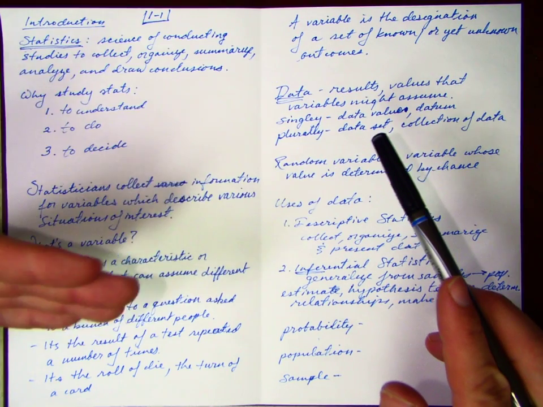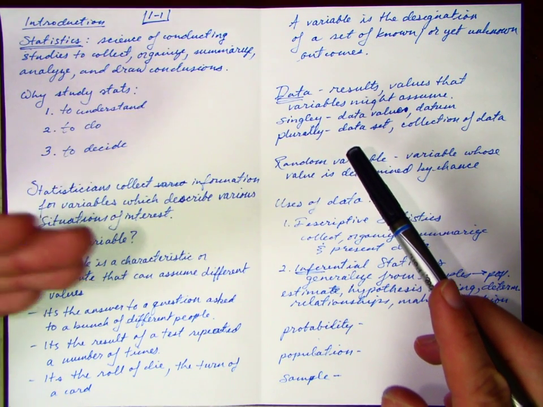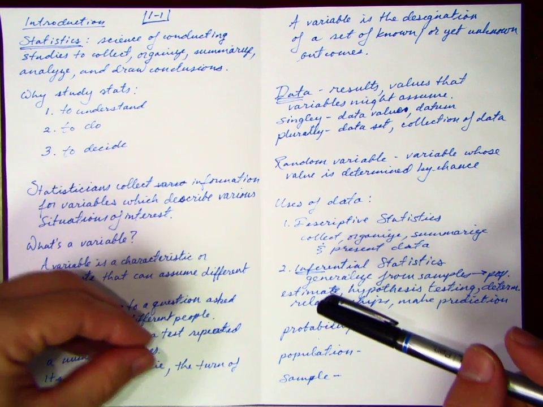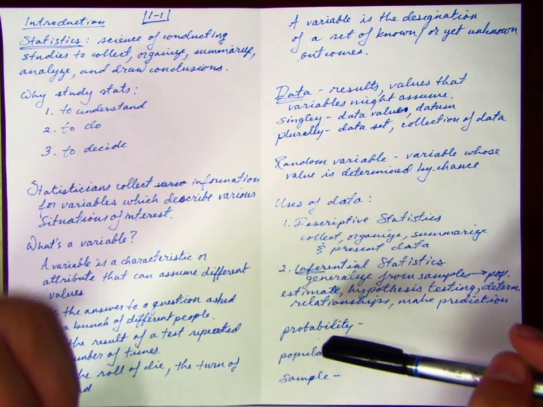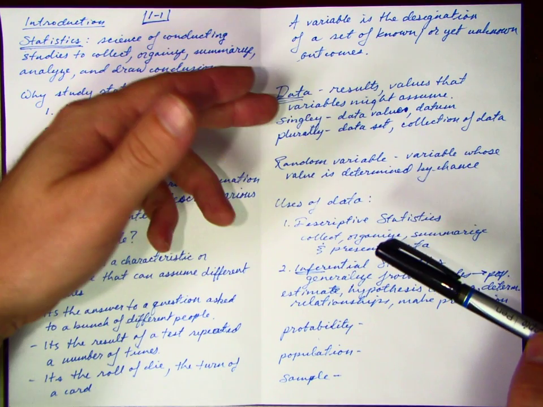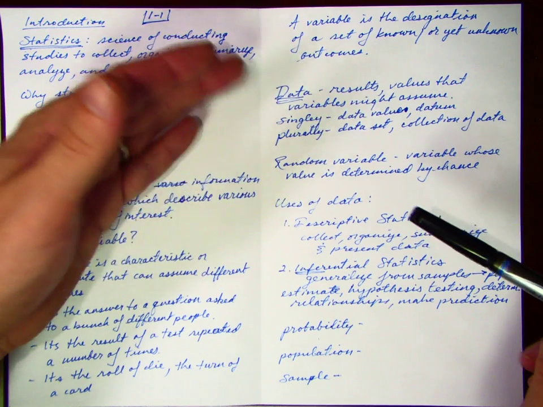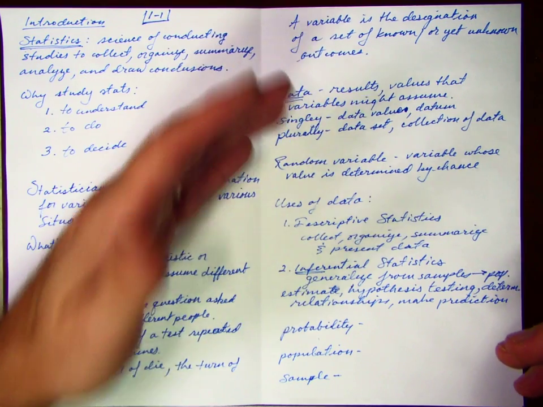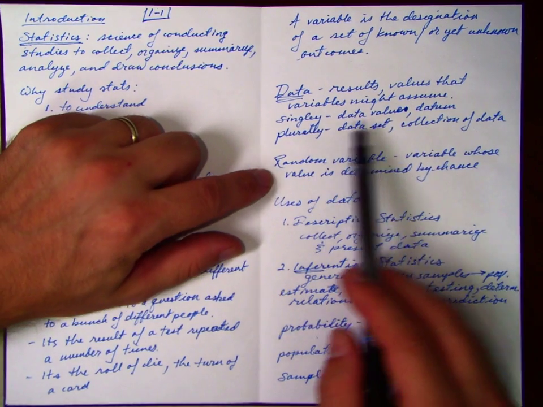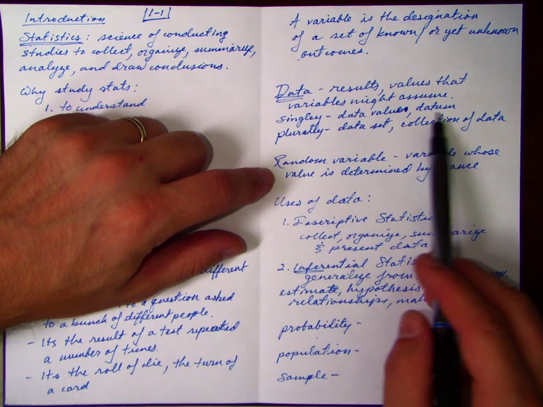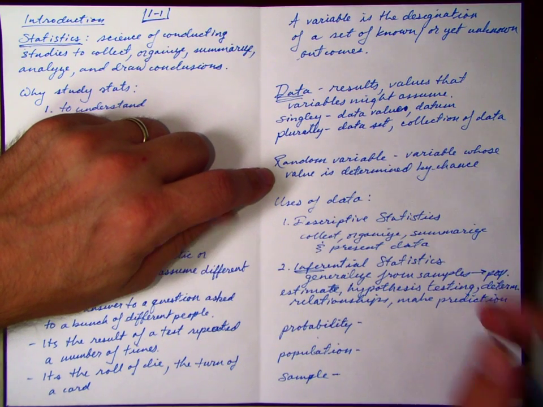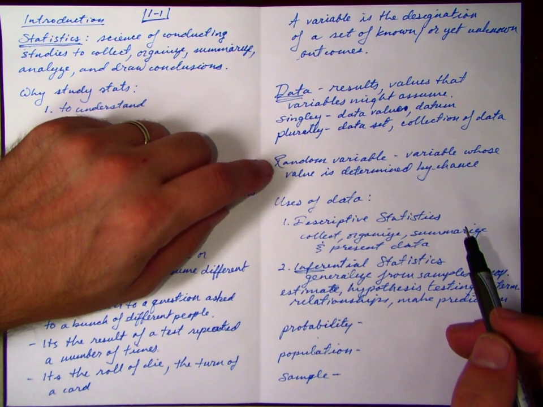Okay, so when I ask you, the variable is the answer to the question, how are you doing? The variable might assume good. That was your data. It might assume bad. That's another person's data. It might assume not well. That's another person's datum, I should say. Singly, data values or datums. Plurally, we call it a data set or collection of data.